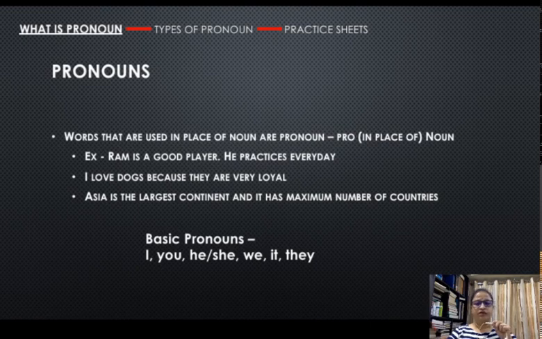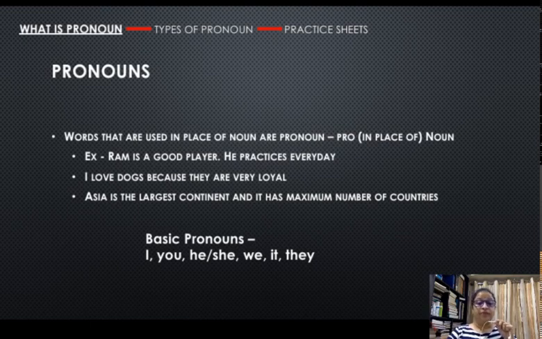There are few other kinds of pronouns also. These are all personal pronouns, and the most important kinds of pronouns. Pronouns also come in various types, just like nouns. Nouns have got 5 types. Pronouns have got 8 types. We'll discuss them in the next slide. But the personal pronoun category is the most important category, because it consists of I, you, he, she, we, it, they, and these are all the substitutes of living people, persons. They stand for people. Hence, they are called personal pronouns.